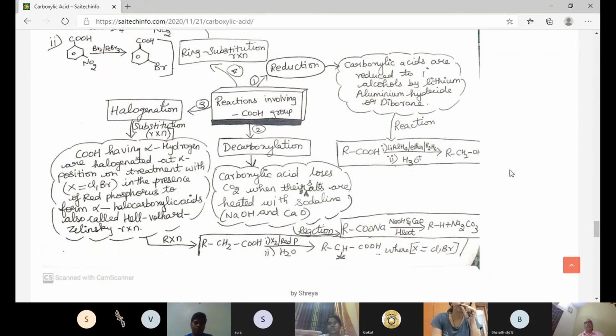The second reaction is decarboxylation. In decarboxylation, carbon dioxide is removed, so the carboxylic acid loses carbon dioxide. Their salts are heated with soda lime. Soda lime is sodium hydroxide and calcium oxide in a fixed ratio. So the reaction comes out like RCOONa with NaOH and CaO, that is soda lime, on heating gives RH plus Na2CO3.